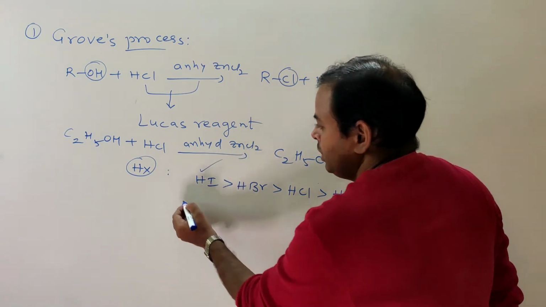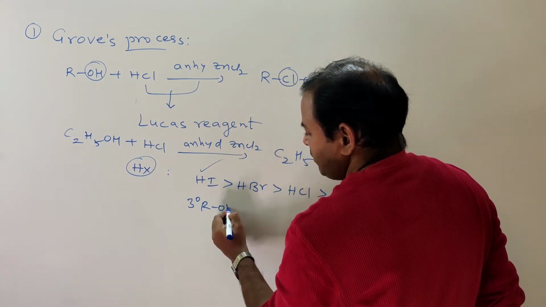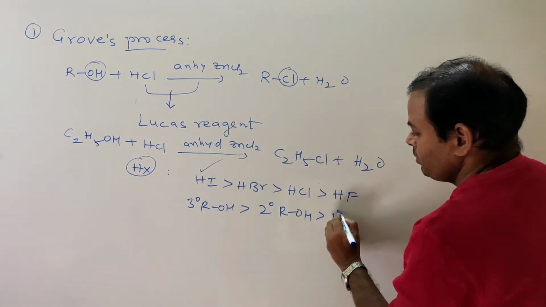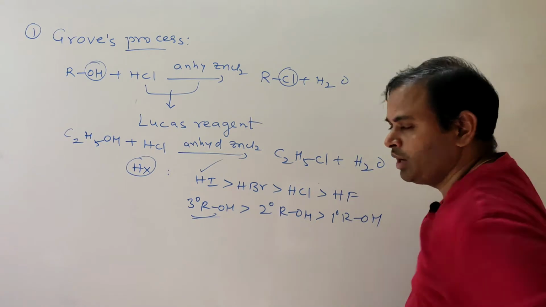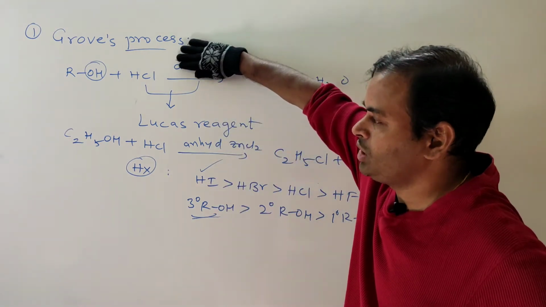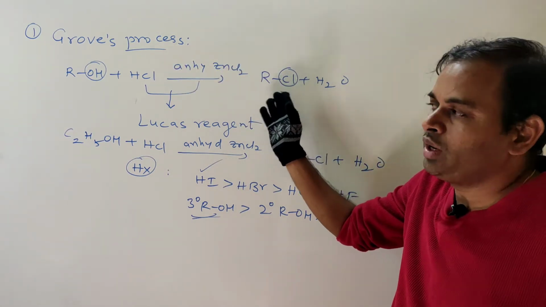Also, among alcohols, tertiary alcohols have higher reactivity than secondary and primary alcohols. Because of the high reactivity of tertiary alcohols, even in absence of anhydrous ZnCl2 they are converted into alkyl chloride.